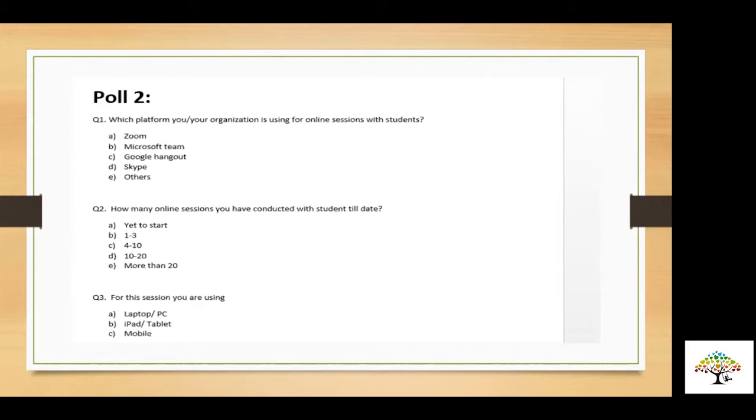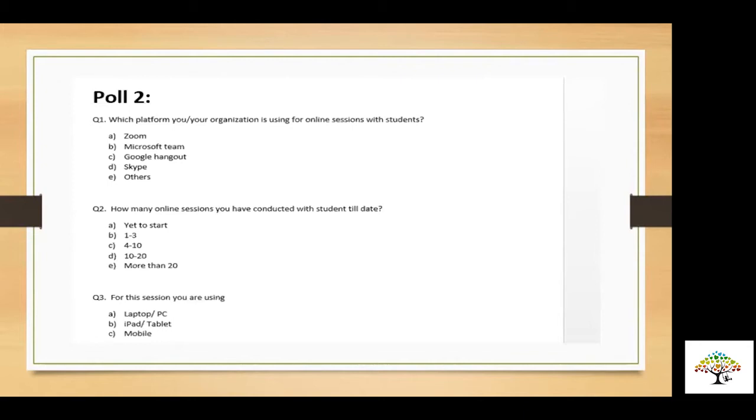Then comes Skype. Skype was one of the pioneers in online teaching, but it's lagging far behind. And wonderful: 40% of people are yet to start teaching over Zoom or online at all. And 25% of people have taken more than 10 sessions.